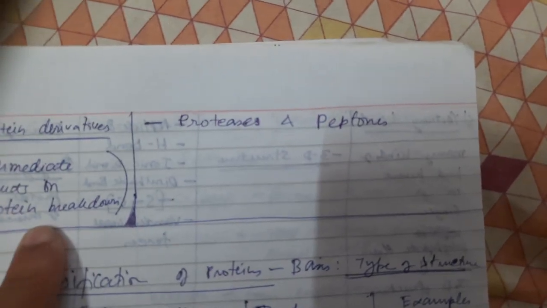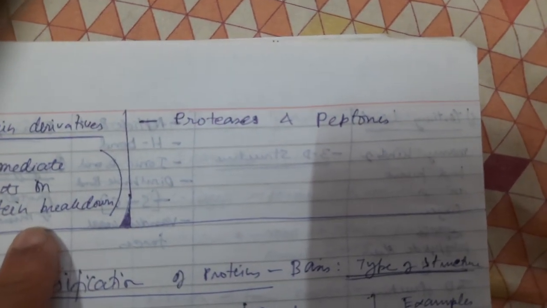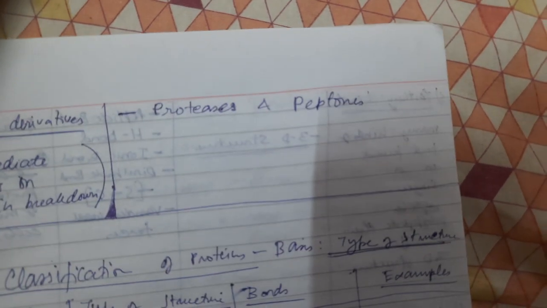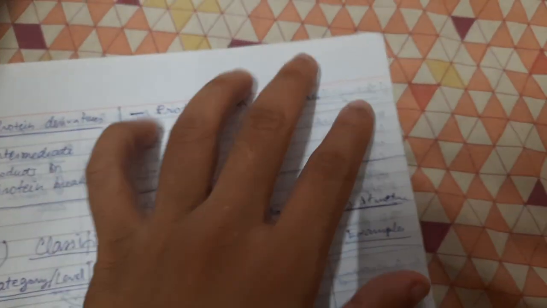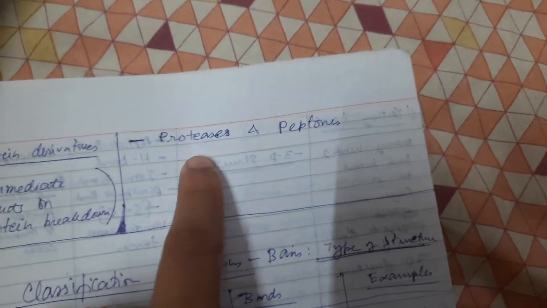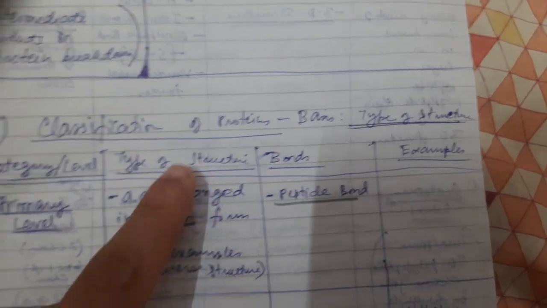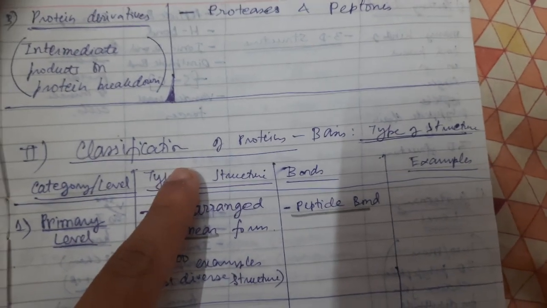Its examples are proteases and peptones, and these are formed on digestion of proteins.